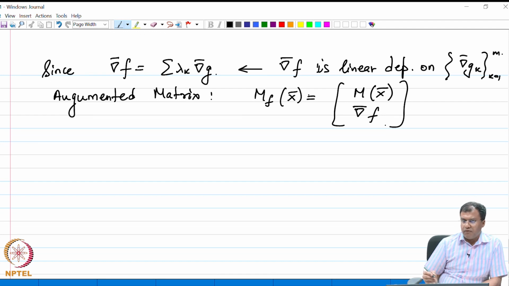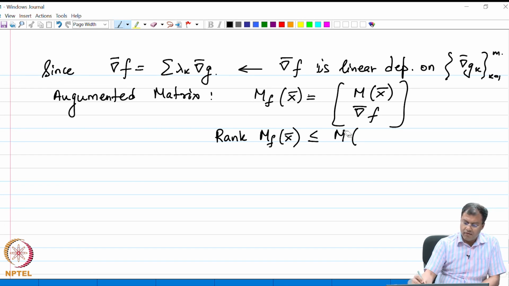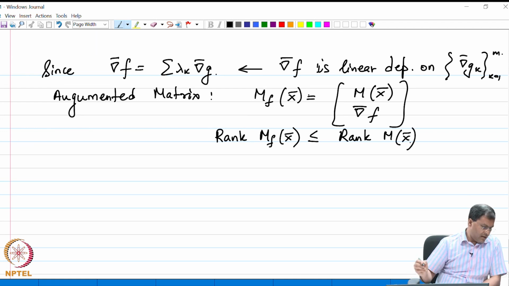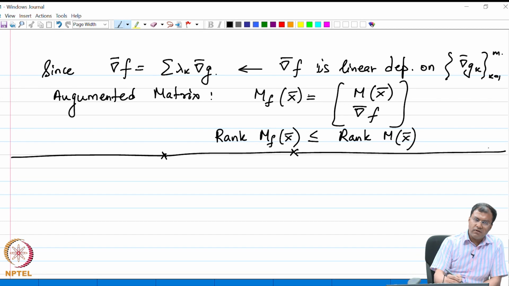Since the last row is linearly dependent on all the above rows, the rank of Mf is bounded above by the rank of M. So, we are ready to state the result for Lagrange multiplier with multiple constraints.